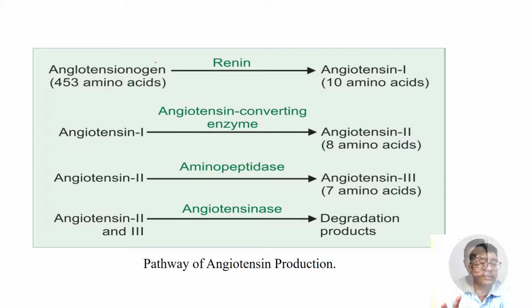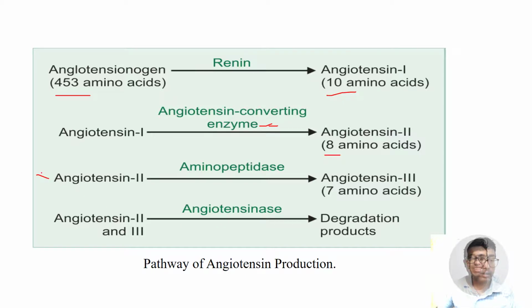This often comes as an MCQ in INI-CET, that is AIIMS. So how many amino acids? Strictly speaking, you don't need to remember how many amino acids there are, but you should have an idea that the whole big angiotensinogen is degrading, and ultimately it gets shorter and shorter. You can see angiotensinogen has 453 amino acids. When renin acts on that, it cuts off a major chunk and leads to angiotensin 1, which has only 10 amino acids. Angiotensin converting enzyme, that is ACE, acts on angiotensin 1, and angiotensin 2 has only 8 amino acids. And then finally angiotensin 3.